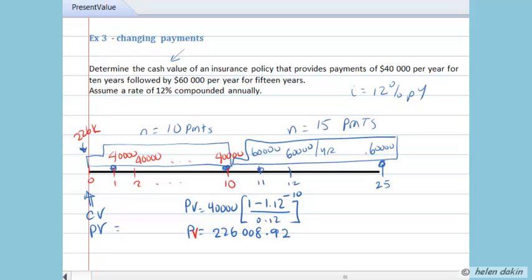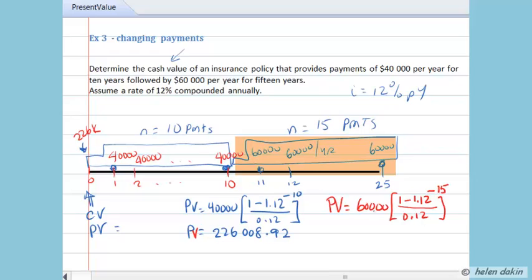Again, we have 15 annual payments of $60,000, and I can easily calculate the present value of those $60,000 annuity payments. That would be $60,000 multiplied by the discount factor for a present value annuity, 1 minus 1.12 to the exponent negative 15, because there's 15 annual payments of $60,000, divided by 0.12.